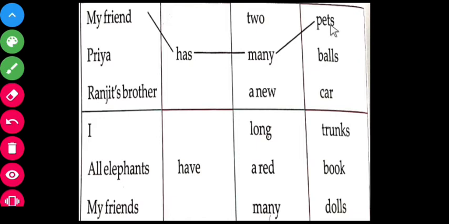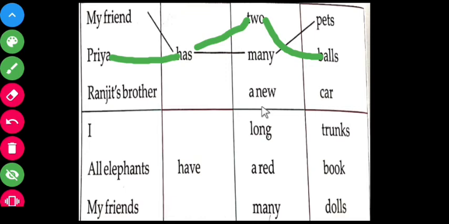So what does your friend have? Your friend has many pets. Correct? No? Then can you guess it? Can you match it? Second one, Priya has 2 balls. Very good. Priya has 2 balls. So you can match.